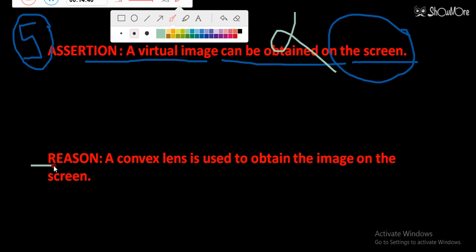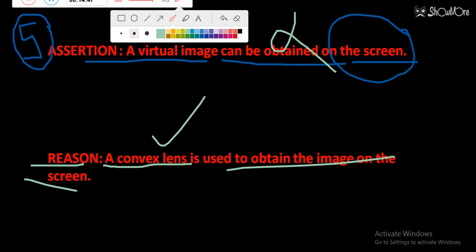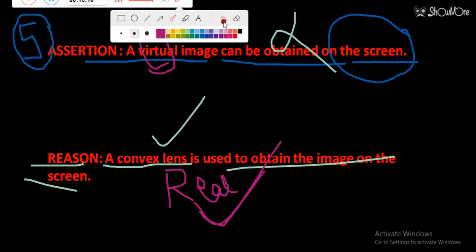Now the reason, let's see. A convex lens is used to obtain the image on the screen. This thing is right, because a convex lens can give us real images, obviously. So a convex lens can be used to obtain the image on the screen. So the reason is true, but the assertion is not true, because only a real image can be obtained on the screen. Here real is the correct one, but it says virtual, that's why it is false.